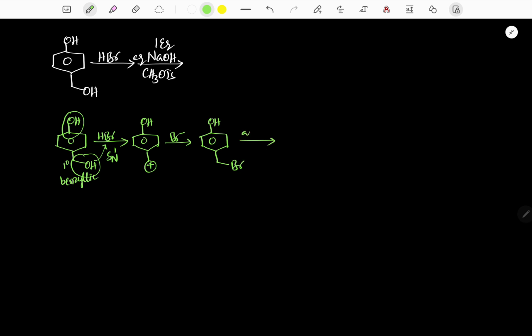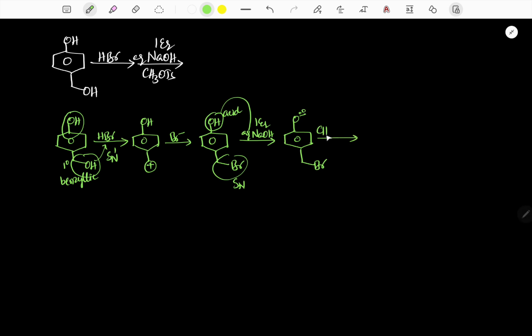Now it is treated with aqueous NaOH, 1 equivalent. When 1 equivalent is added, we are expecting two types of reactions. One is an acid base reaction here, and here we can expect a nucleophilic substitution reaction. But the acid base reaction is fast, that's why we are adding only 1 equivalent. Therefore the corresponding product is the phenoxide derivative. The acid base reaction takes place fast.